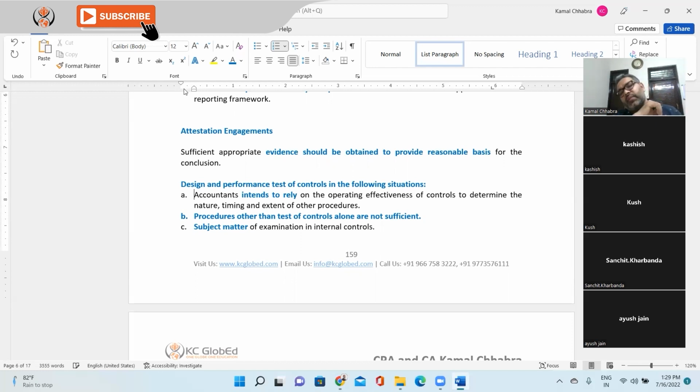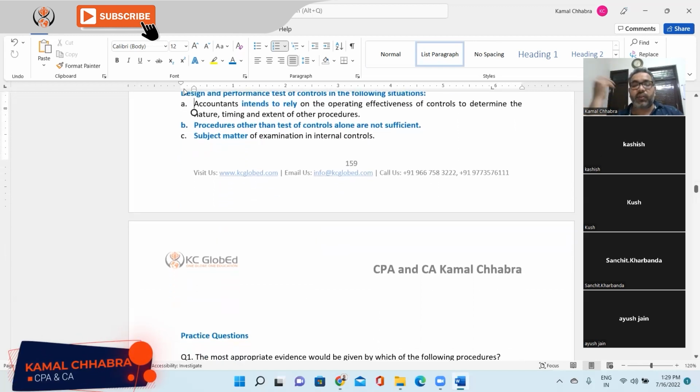Third is the subject matter of the examination in the internal control. You need to keep this in mind for the attestation engagement. If they have asked you to test related parties, then you need to look at it from the related party transaction point of view. If they have given you specifically inventory, then you need to take inventory into consideration for drafting your audit plan and testing plan.